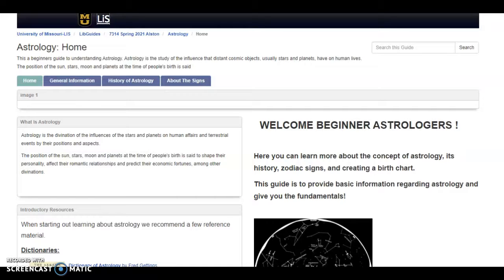This LibGuide is designed for beginner astrologers wanting to learn the basics and history of astrology. This LibGuide is broken down into subject tabs, which can be seen along the top of the page.